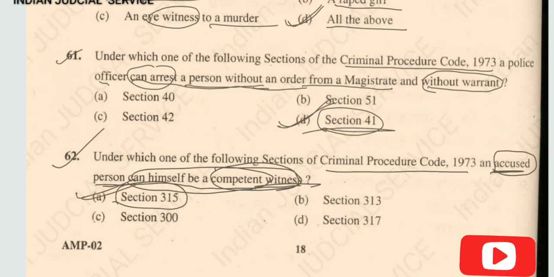Answer here is option A. And section 300 is related to persons convicted or acquitted not to be tried again for the same offense. And this is another very important section, section 313, related to the power to examine the accused. So the answer of this question is option A.